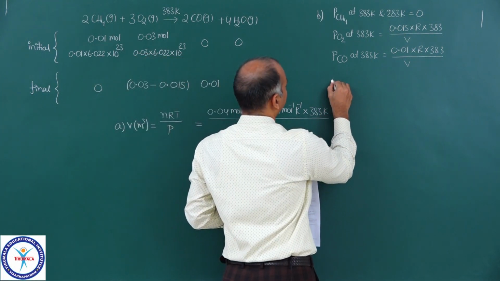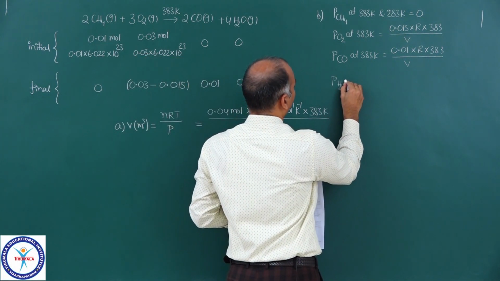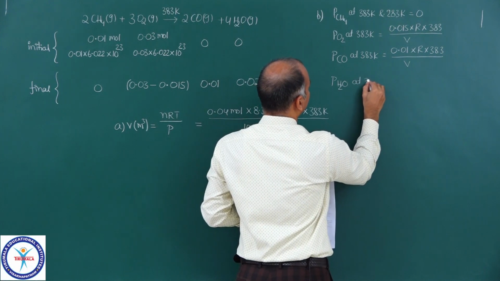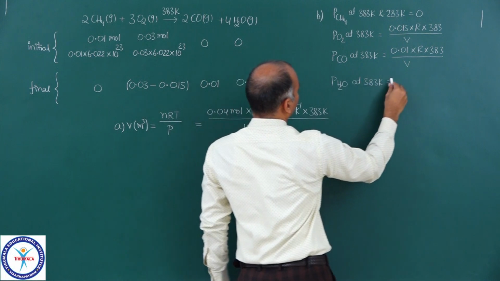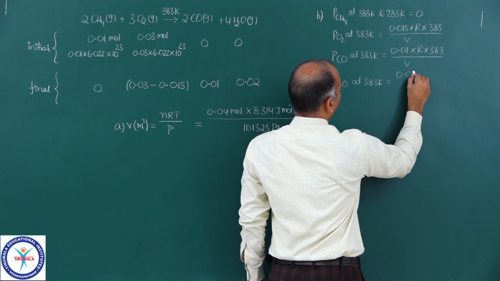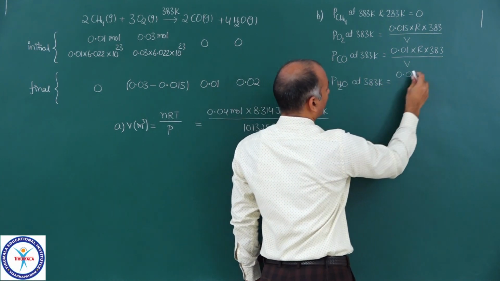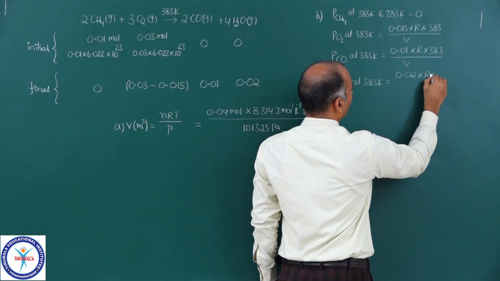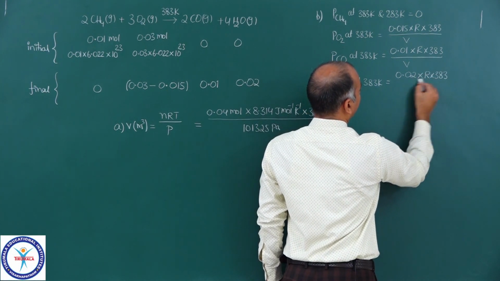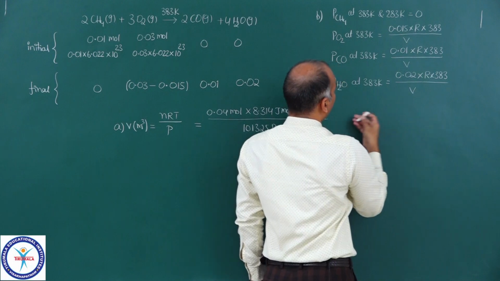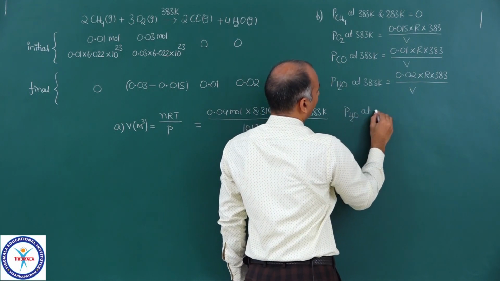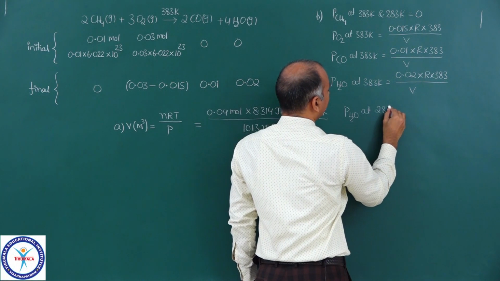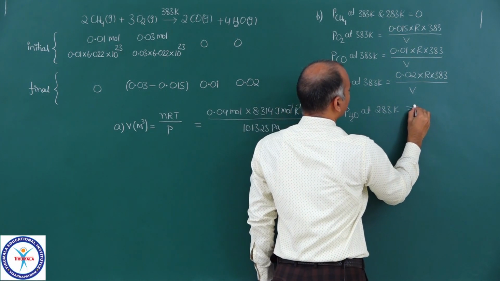Then you can say partial pressure of water at 383 Kelvin is equal to water moles 0.02, and at this temperature water is a gas. So, we can use PV is equal to nRT into 383 upon V, and partial pressure of water at 283 Kelvin is almost equal to 0.